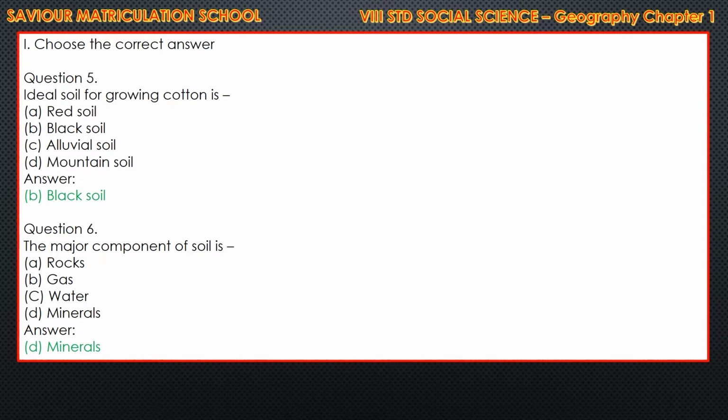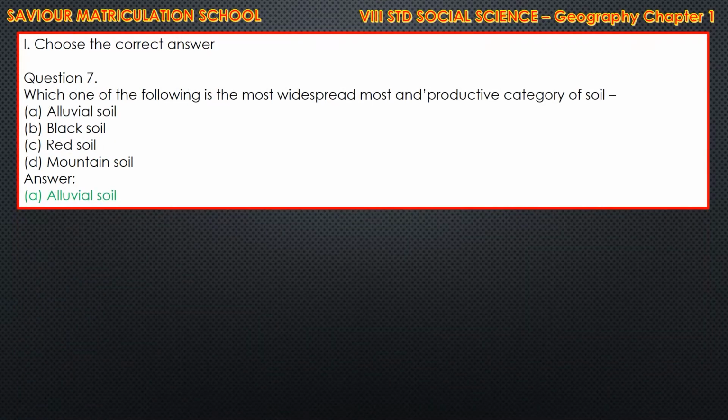Question number 6, the major component of soil is dash. The correct answer is D, mineral. And question number 7, which one of the following is the most widespread and most productive category of soil? That answer is A, alluvial soil.